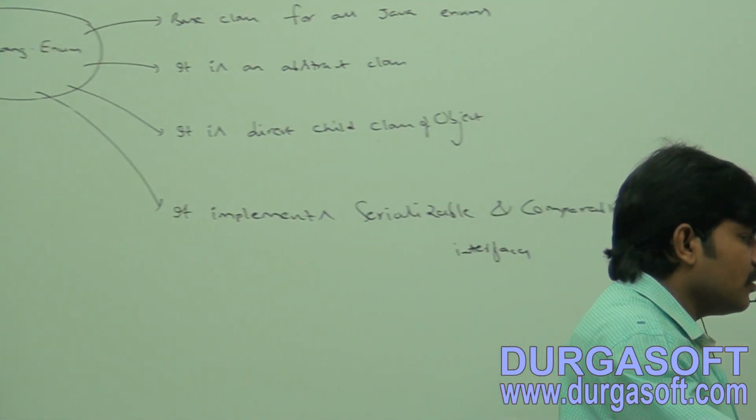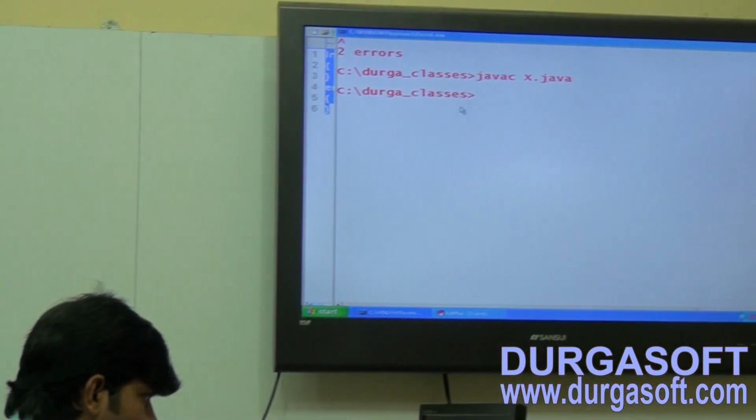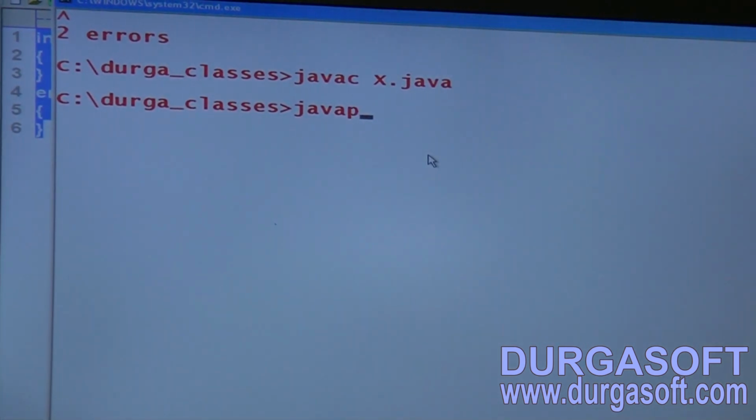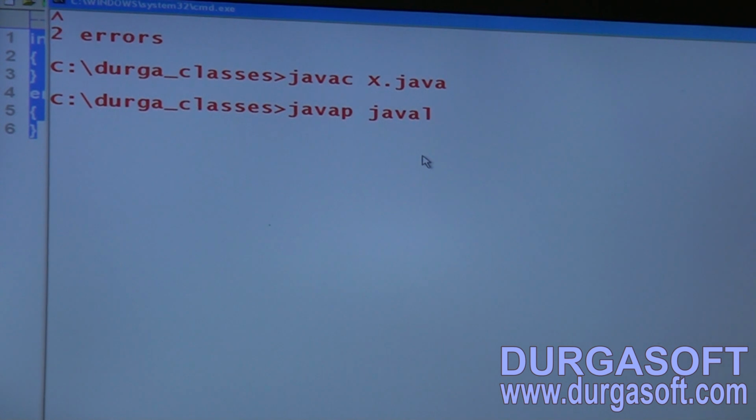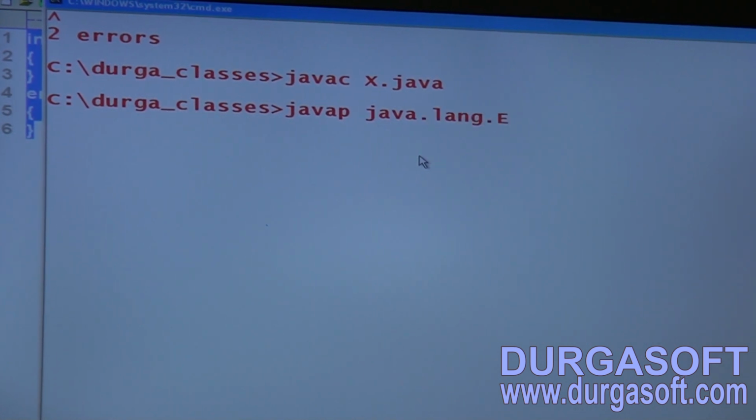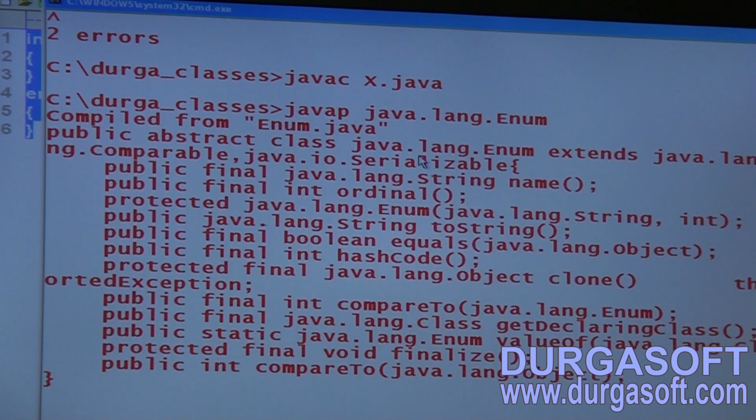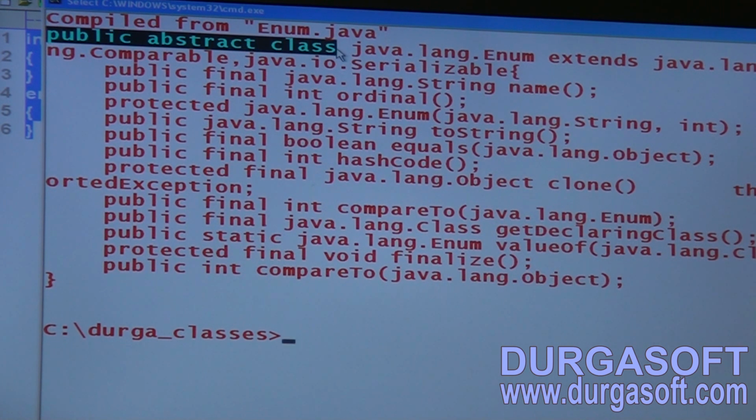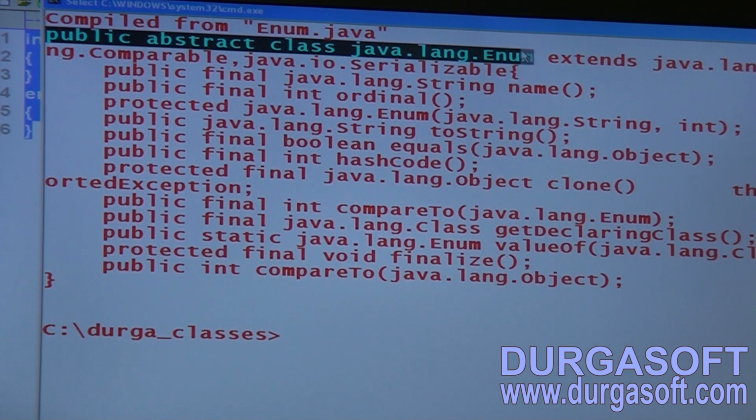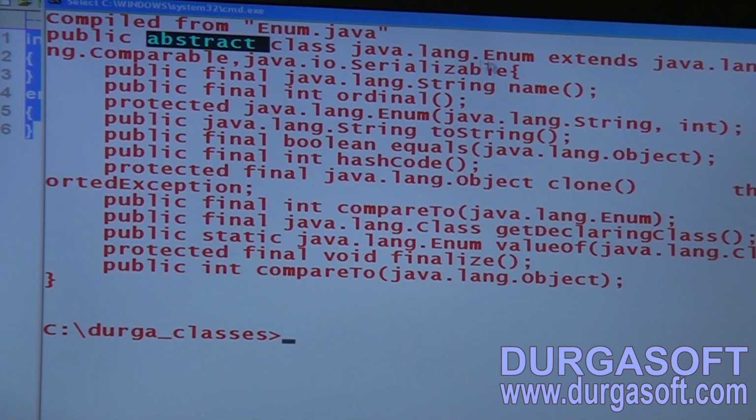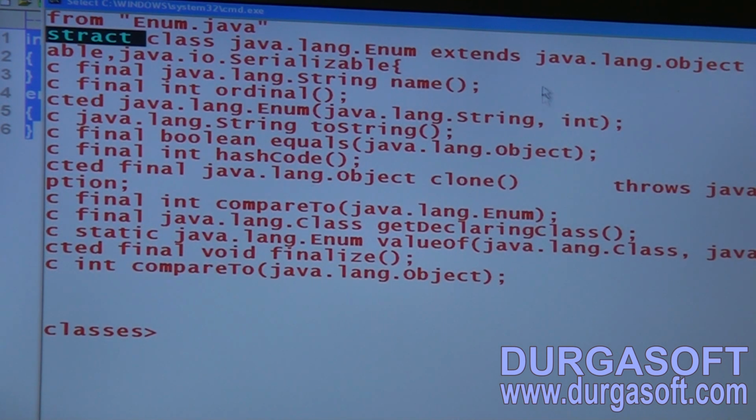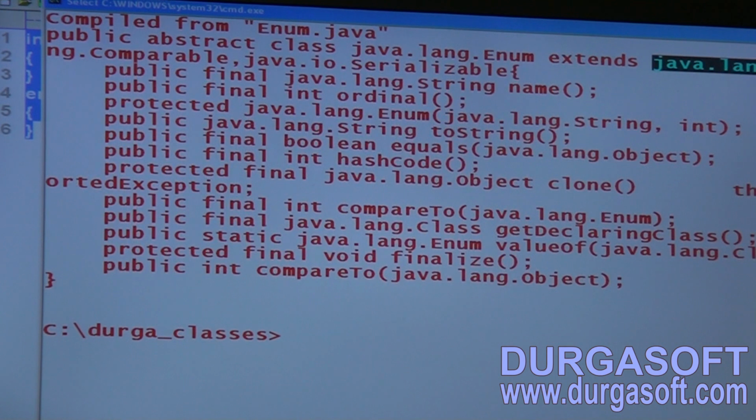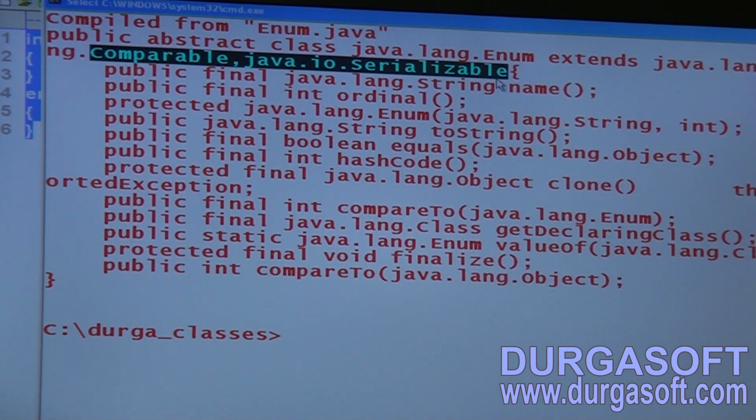Just observe this one. Let me check the profile of java.lang.Enum. Sir, which command do we have to use? javap, the profile of which class? java.lang.Enum. Just have a look once, sir. Here it's very clear, as per version 1.6: public abstract class java.lang.Enum. Have you observed? It is an abstract class. Next, it extends java.lang.Object. It is the direct child class of Object. Next, it implements Comparable and Serializable interfaces.